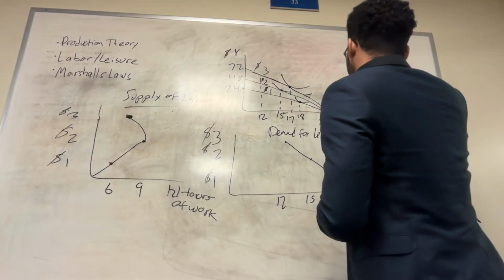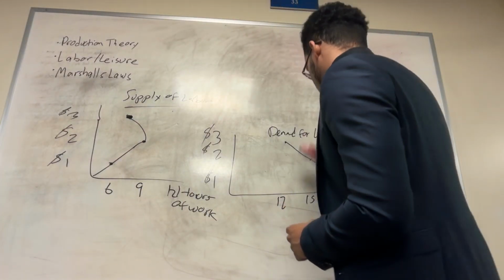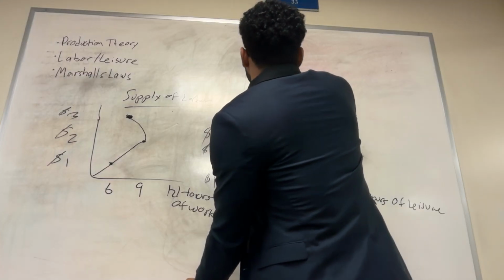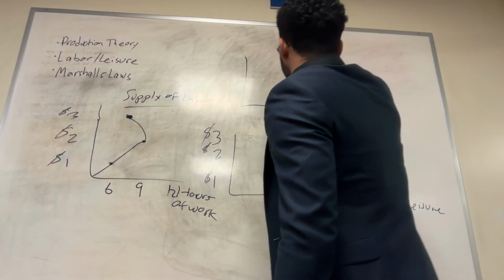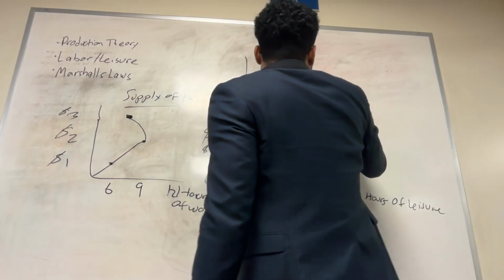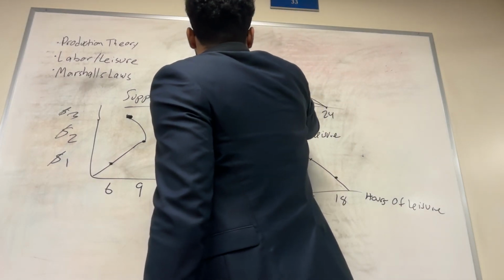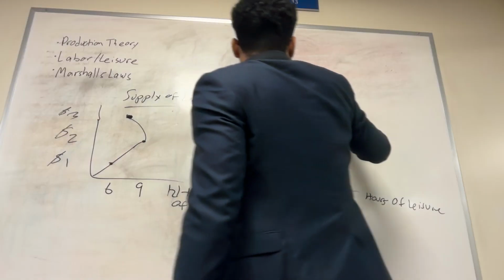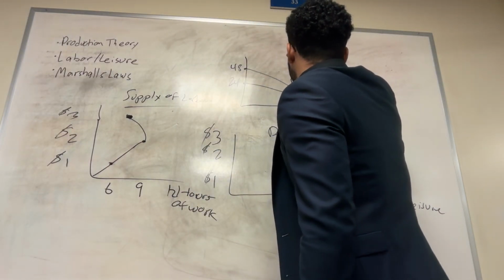let's just do an example over here. So we have income substitution. We're still endowed with 24 hours. Let's just do an example.